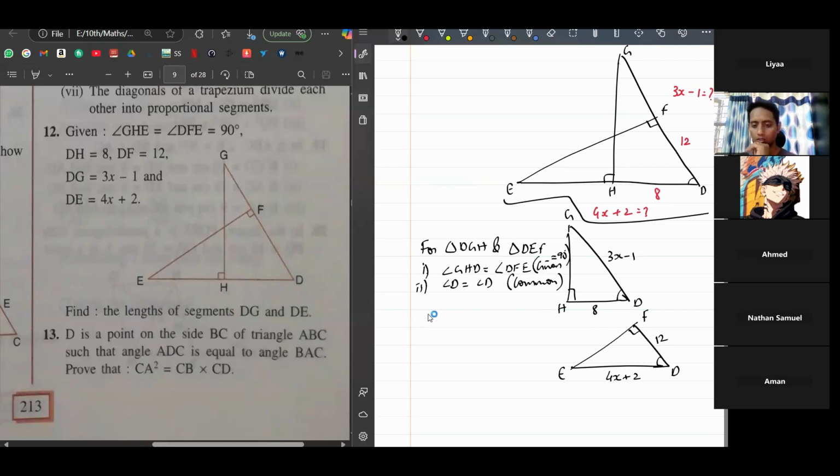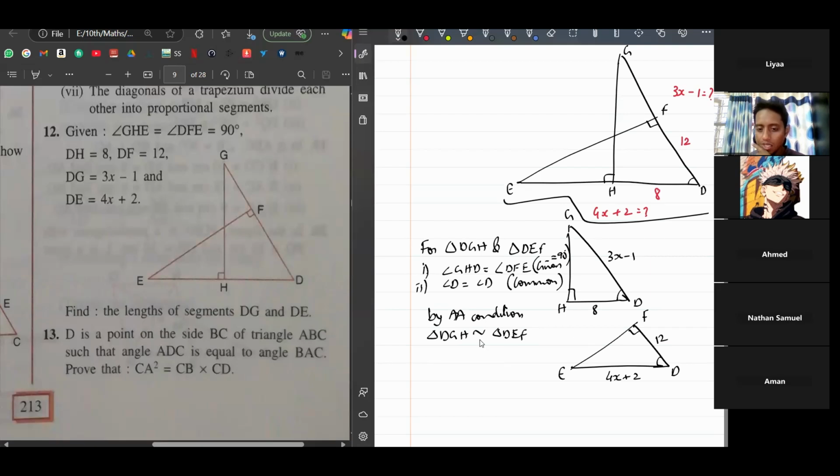All right, so we got two angles. We can't prove the third angle. Third angle is what? G and E. There's no way to prove that because it's not given and we don't need to. We got the two triangles. So by AA condition, triangle DGH is similar, this is a symbol for similar, similar to triangle DEF.